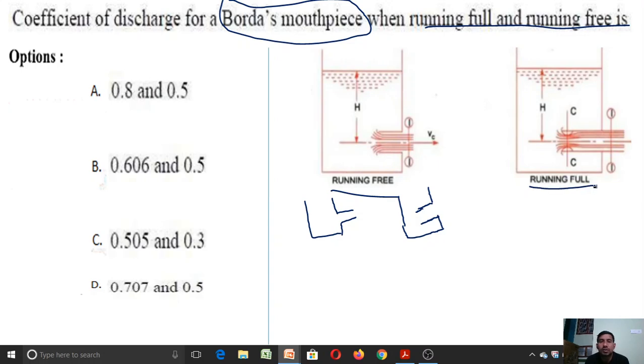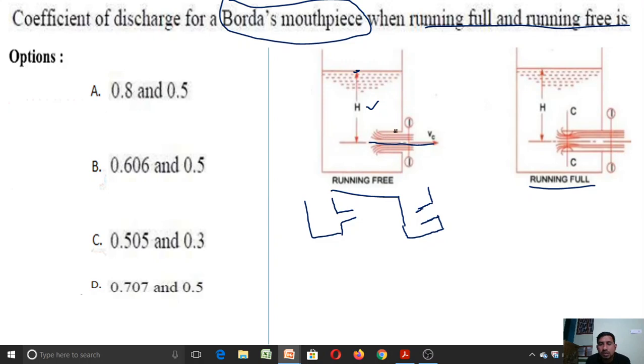For this we need to calculate the coefficient of discharge. What do you mean by running free and what do you mean by running full? Say this is a tank, and this is the head of water in the tank. How to define this head of water? That is the free liquid surface of water to the center line of the mouthpiece. This height is nothing but your head of water in the tank.